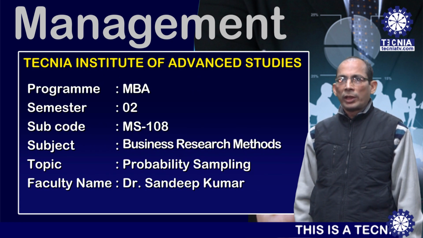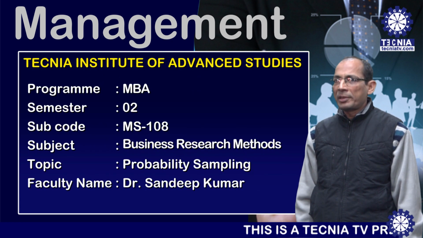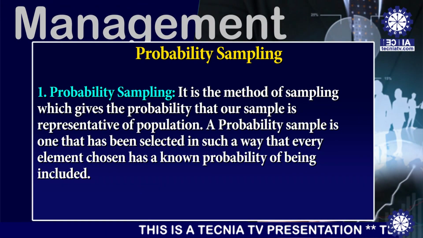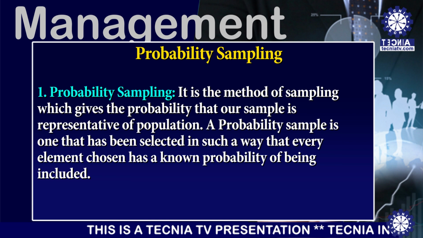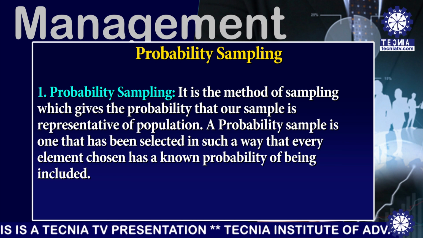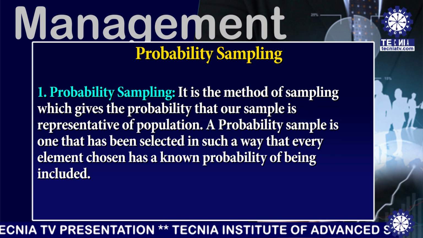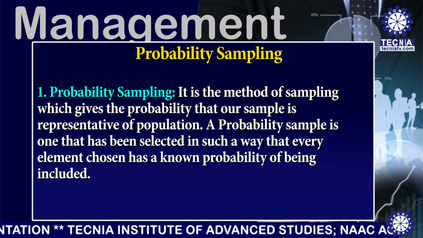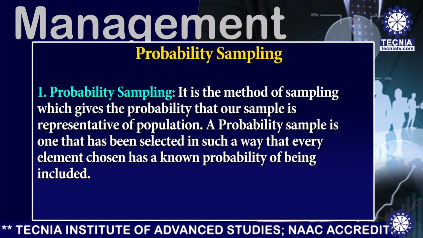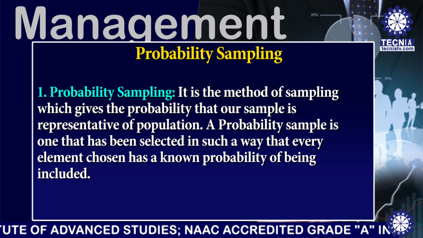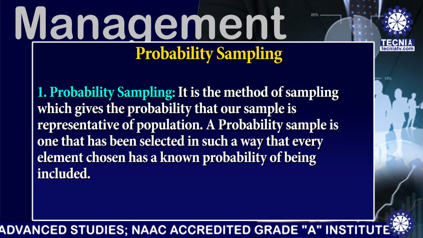Sandeep Kumar. Today I am discussing probability sampling and its types. What is probability sampling? It is the method of sampling which gives the probability that our sample is representative of the population. A probability sample is one that has been selected in such a way that every element chosen has a known probability of being included.